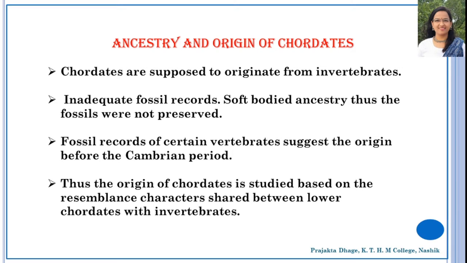This leaves us with no option other than understanding the origin of chordates from the resemblance of characters shared between the lower chordates and the invertebrates. So we are basically dependent upon the resemblance or the characters that are similar in lower chordates and invertebrates. Many theories were put forth for explaining the origin of chordates from non-chordate groups, but all of them have major drawbacks and cannot be fully accepted.